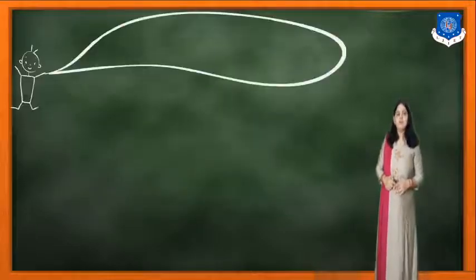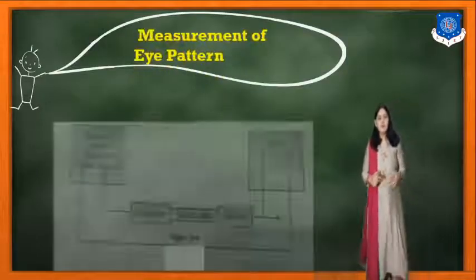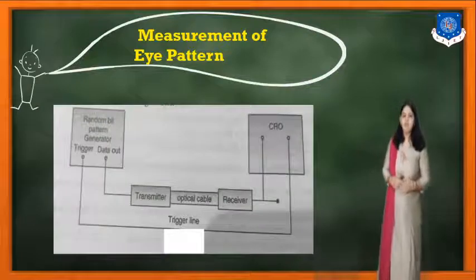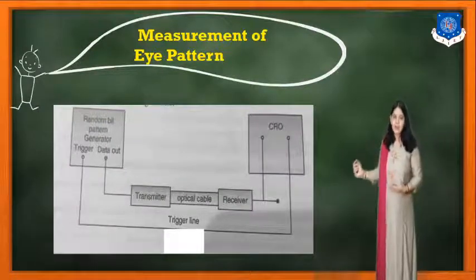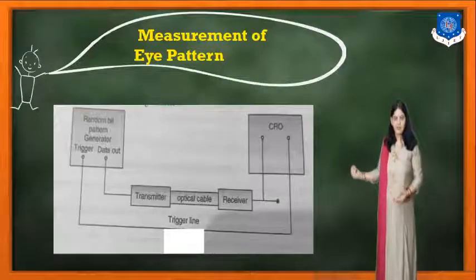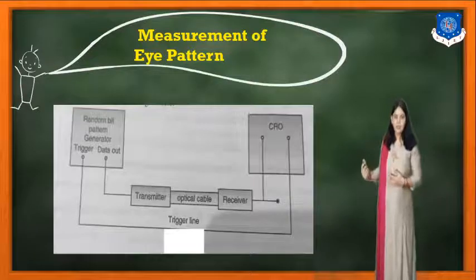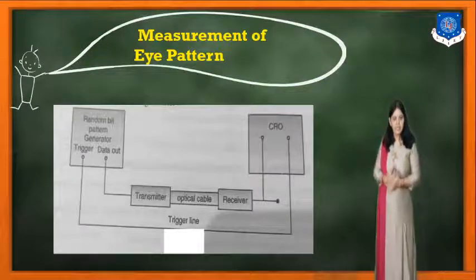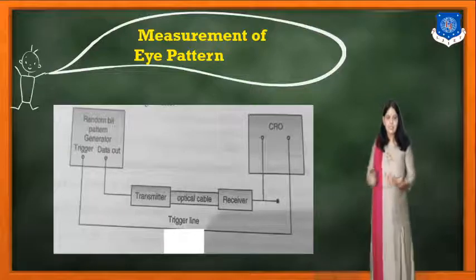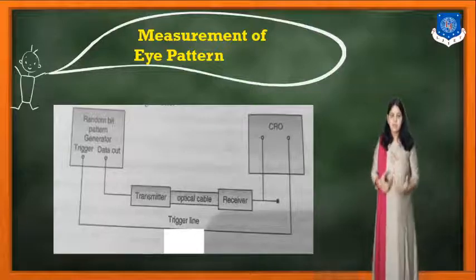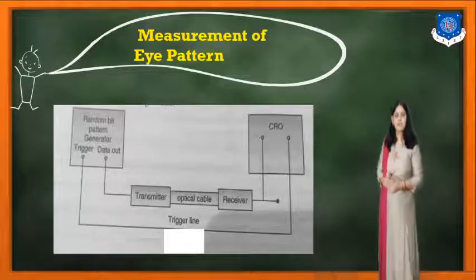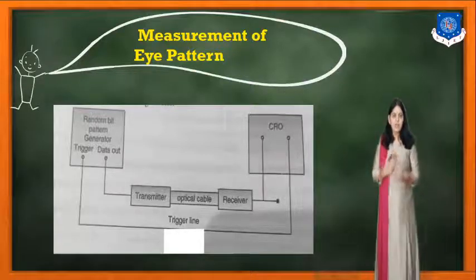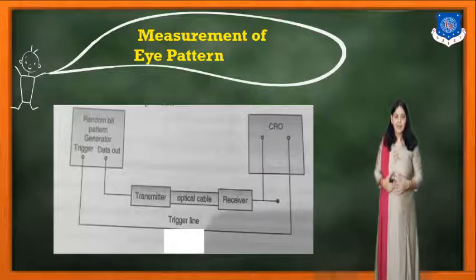So now this is the fiber optic measurement and the numerical aperture measurement. This is the last point, and everything we have discussed in chapter number 7 is about the theory part. But over here it is the diagram, so we need to understand this diagram, how to measure the eye pattern. Here you can see that there is a transmitter and the receiver. Between them the optical cable is connected.